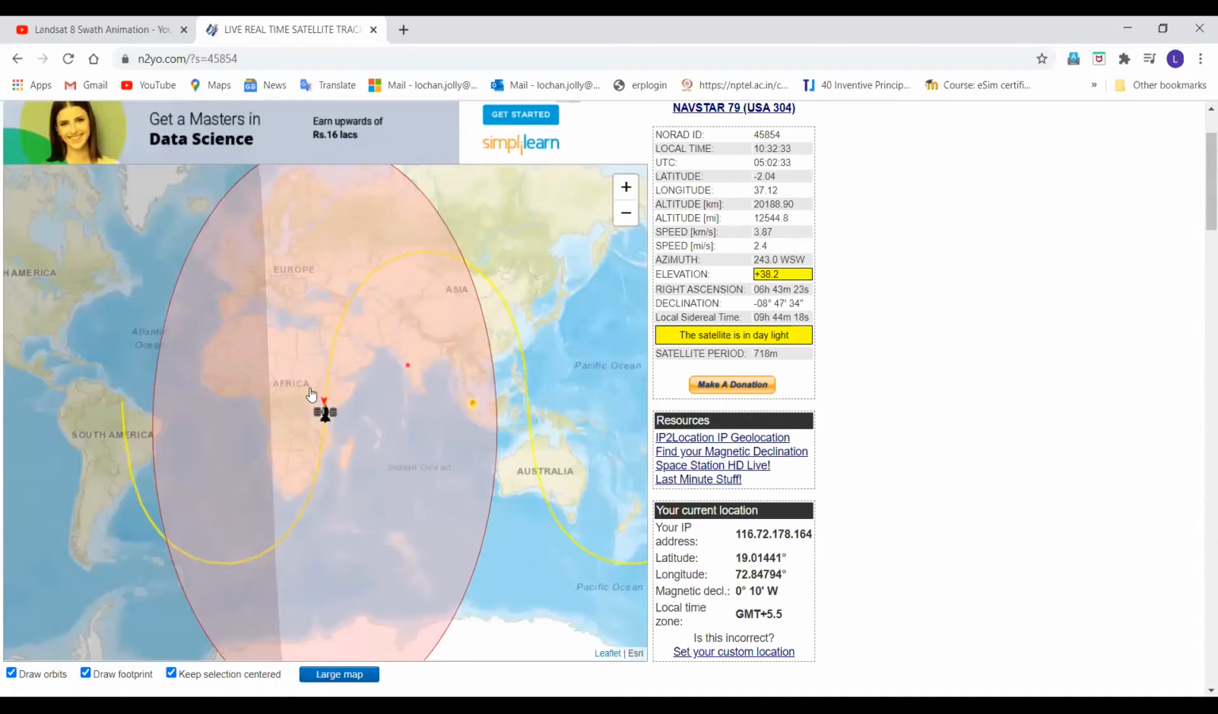As you could see, the footprint is larger than that of the LEO footprint. Remember, it was a small circle. Now you can see, because it's at a higher altitude compared with the LEO, you have got a bigger footprint. Just look at the altitude. It is 12,544 kilometers. The speed is around 3.87 kilometers per second, which was 7 point something.